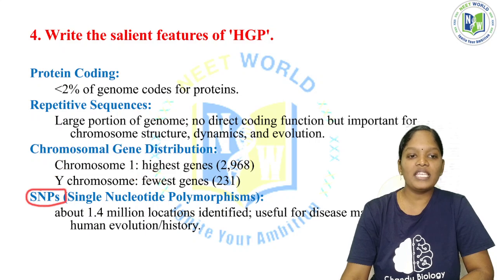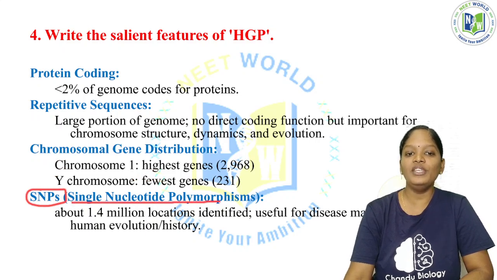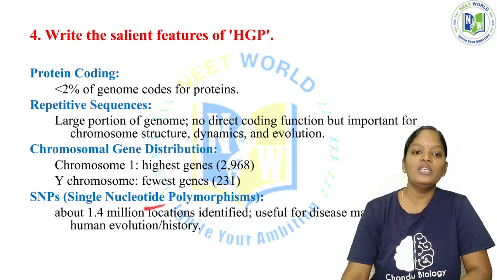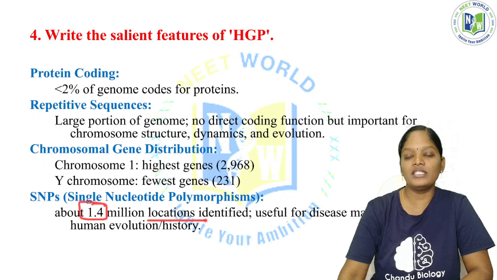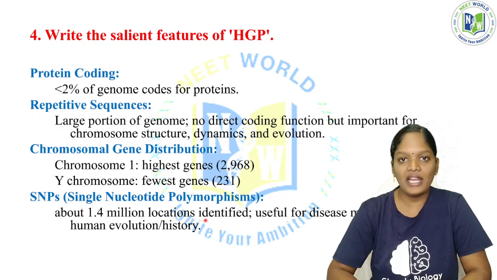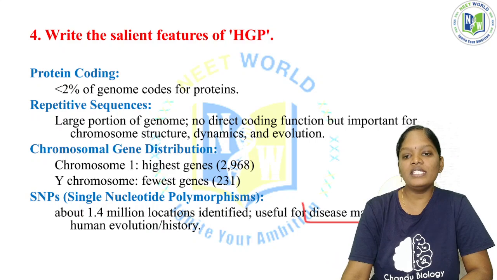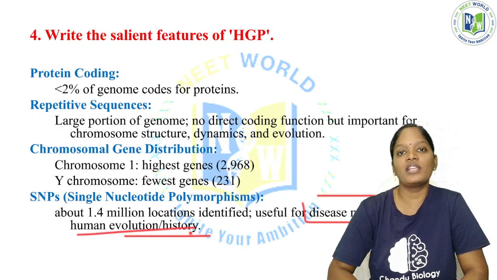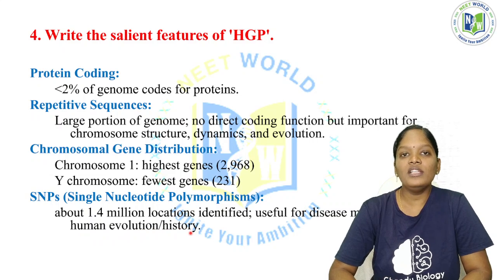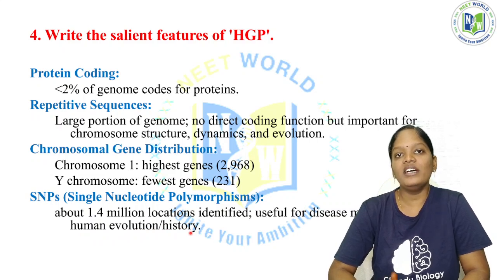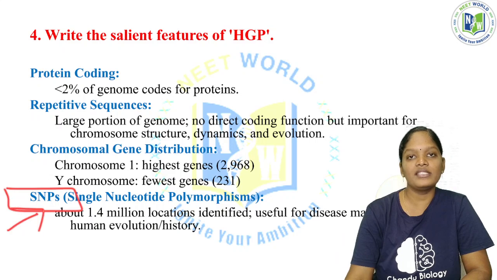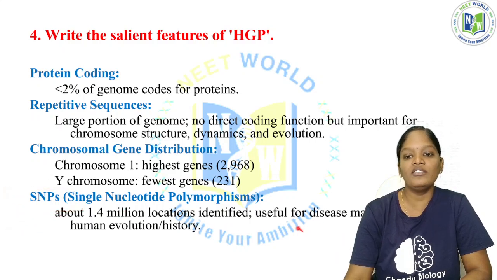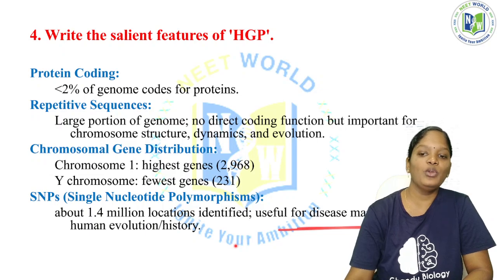Now, what is meant by SNPs? SNPs means single nucleotide polymorphisms. About 1.5 million single nucleotide polymorphisms have been identified. They are useful for disease mapping and tracing human evolution or history. Based on single nucleotide polymorphisms, we can identify the evolution, the variations, mutations and disease mapping. So these are all the functions. Using single nucleotide polymorphisms, we can identify diseases and trace human evolution.